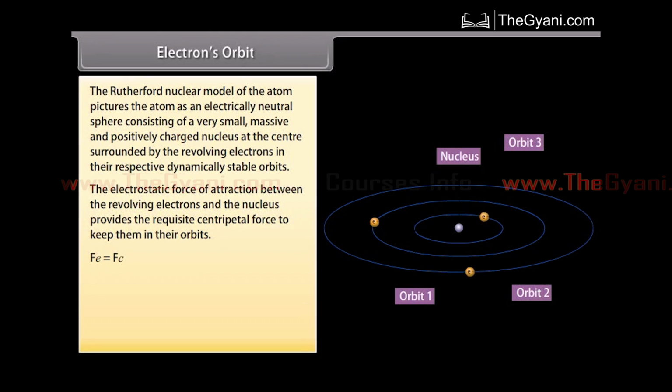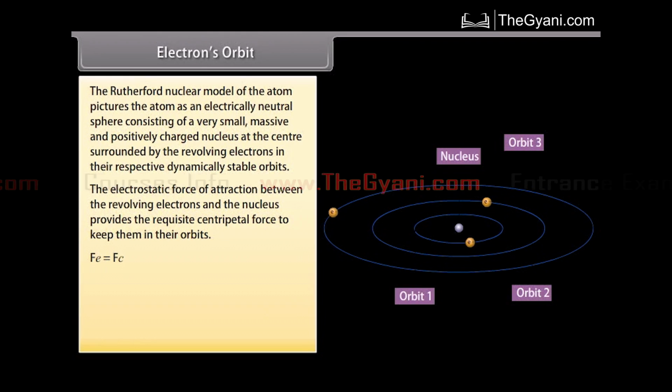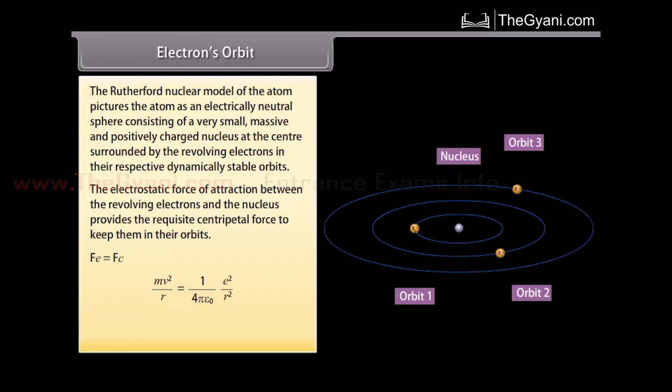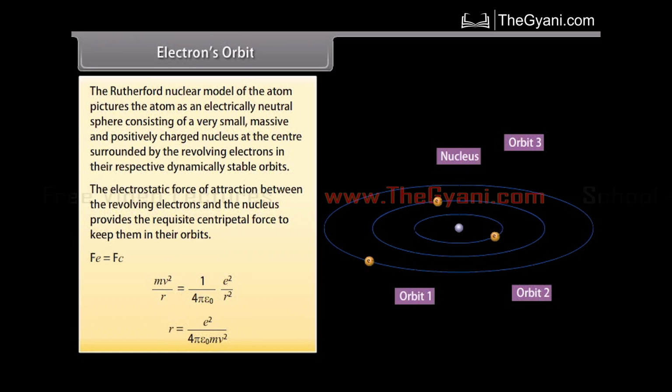Fe is equal to Fc. Putting their respective values, we get mv square by r is equal to 1 upon 4 pi epsilon naught e square upon r square. We can also write this equation as r equals e square upon 4 pi epsilon naught mv square.